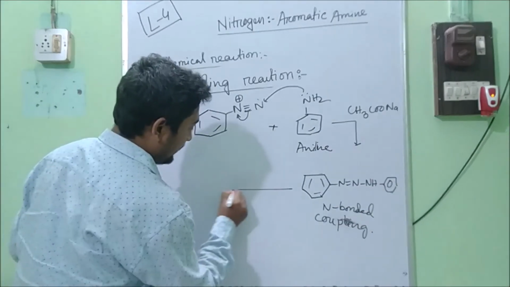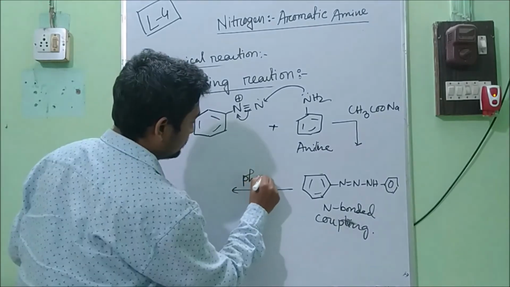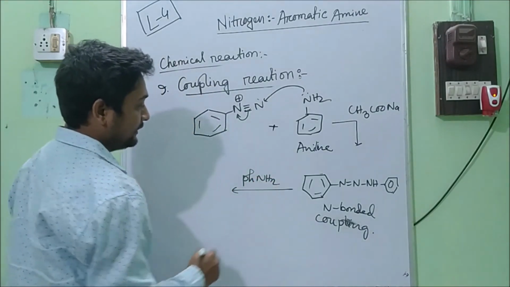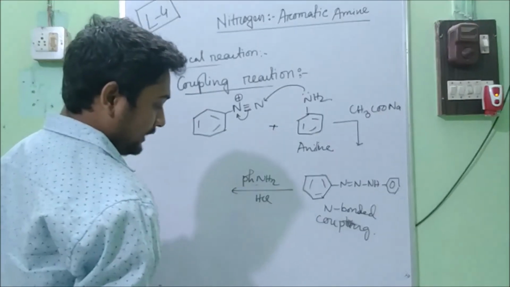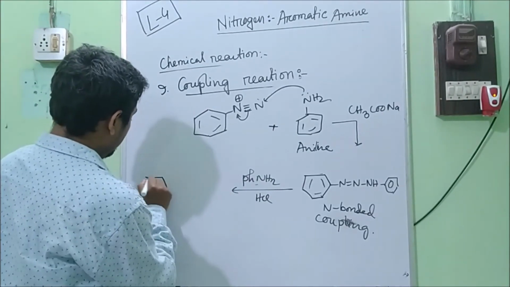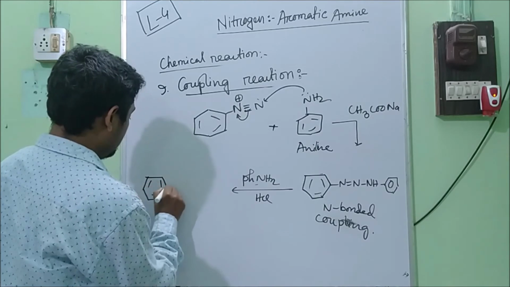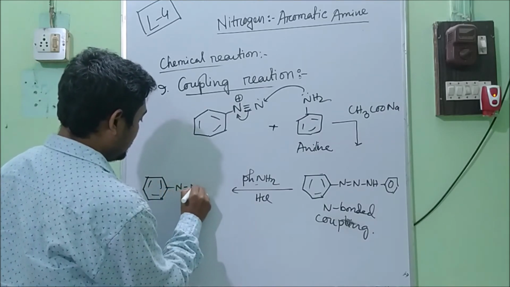Now if we add aniline with HCl, then the structure will rearrange and the product will be, then here will be,